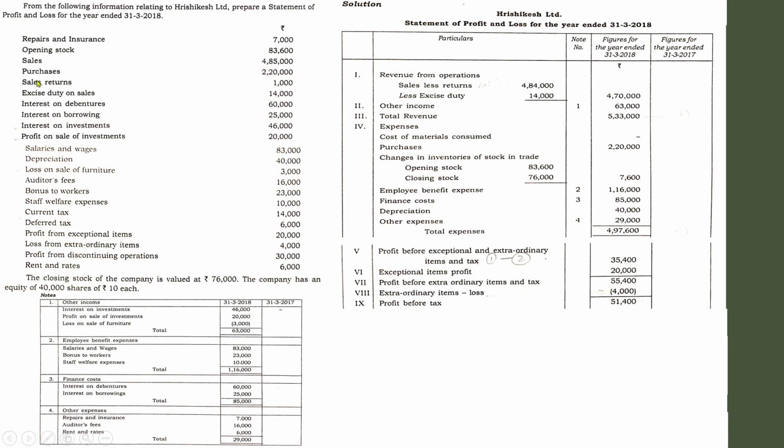Now go for the taxes. Is there any information regarding taxes given or not? See, current tax and deferred tax. There are two types of taxes. It will be directly given, so show both taxes in the respective columns. So tax expenses: current tax 14,000 and deferred tax 6,000, total 20,000. What was the profit? 51,400. From that you have to deduct 20,000. So you will get 31,400. That means profit for the period from continuing operations.